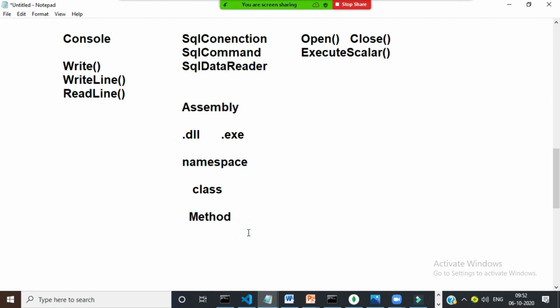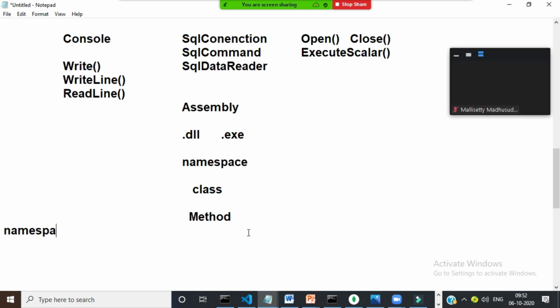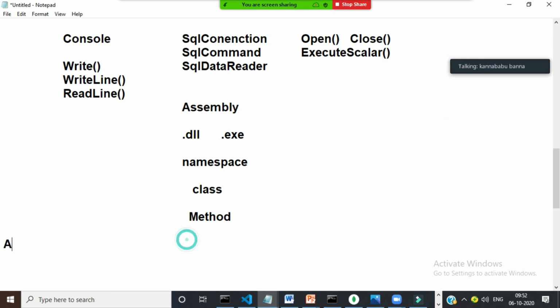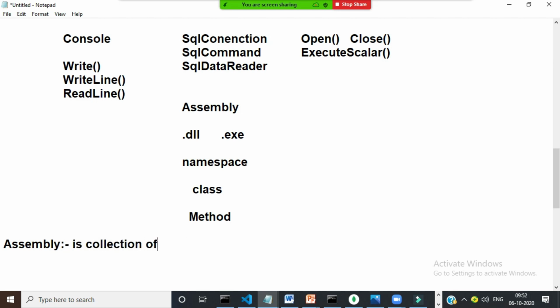Okay. So here, what is the namespace? Simply, you can say an assembly is a collection of namespaces, and a namespace is a collection of classes.